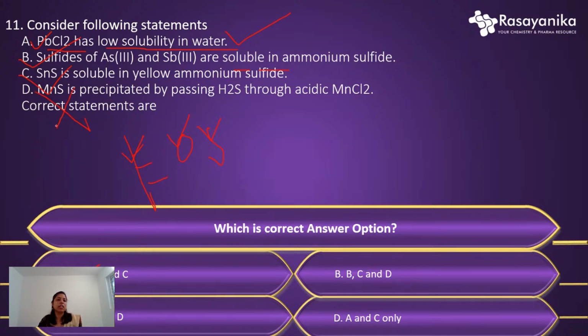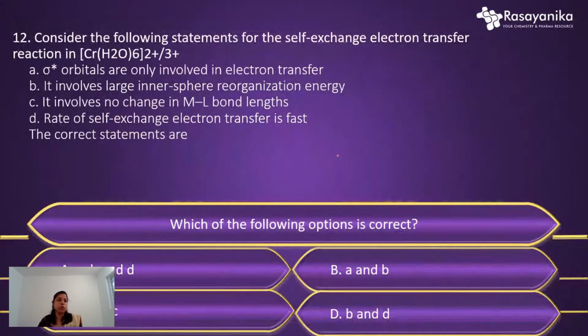D is the incorrect statement, because manganese sulfide is not precipitated by passing H2S through acidic manganese chloride solution. So our correct statements will be A, B, and C, and the option A will be correct. Am I clear to everyone? If I am clear, I would like to move to our next question.